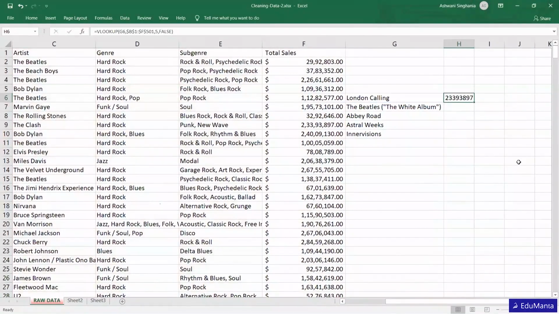So this is the corresponding sales figure for London Calling, and then we are going to drag it down. So these are the respective sales figures for all these other albums. I hope I made it clear how to use VLOOKUP. If there's any confusion, you can ask the question.